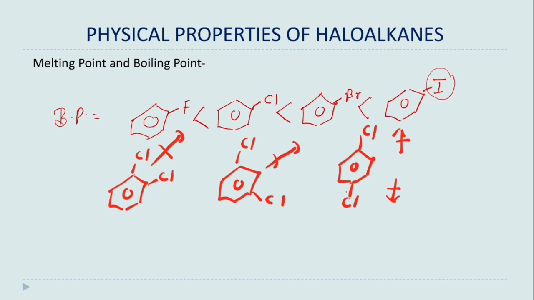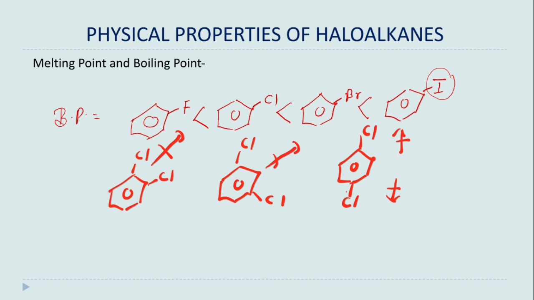So according to our concept, this should be the order of their boiling points, which means ortho should have a higher boiling point than meta, and meta higher than para. But actually there is an exception or abnormality.